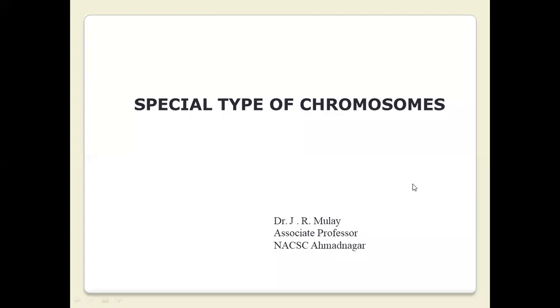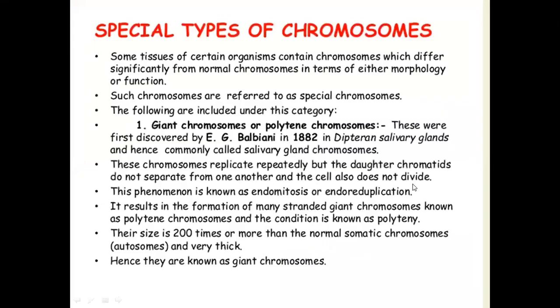Special types of chromosomes. Some tissues of certain organisms contain chromosomes which differ significantly from normal chromosomes in terms of either morphology or function. Such chromosomes are referred to as special chromosomes. The following are included under this category.